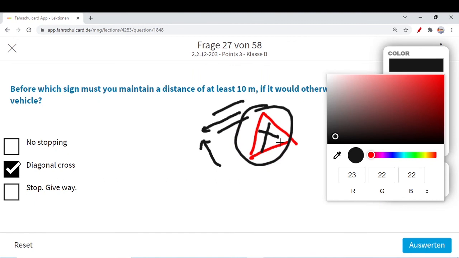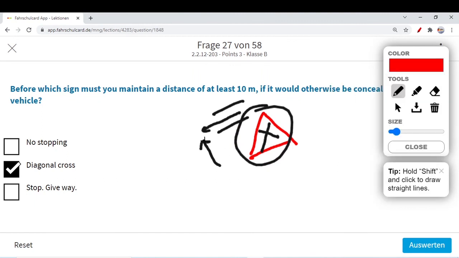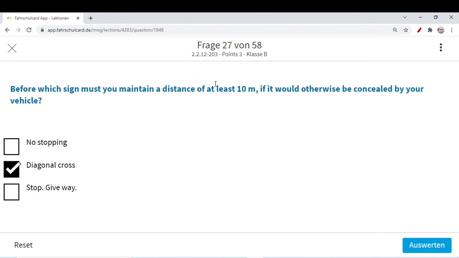So there you should leave a distance of at least 10 meter, otherwise you will conceal that sign and traffic behind you will not be able to see that sign and respond in proper time or stop before that. Even stop and give way, very important sign. If you stop your car, let's say at a distance of 5 meter before the stop and give way, this red inverted triangle, maybe the traffic behind you cannot see this sign and directly enters the roadway. So this situation could be really tricky. So you could conceal actually two signs, diagonal cross and stop and give way, 10 meter.